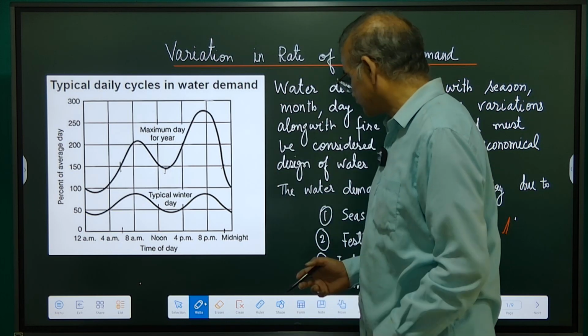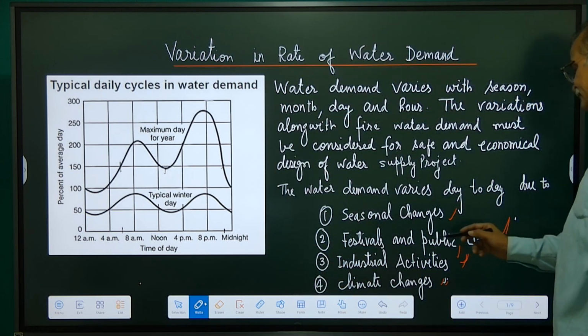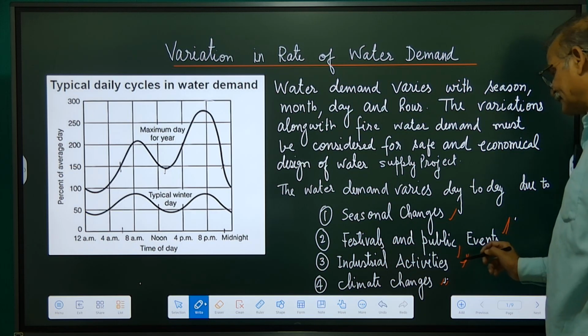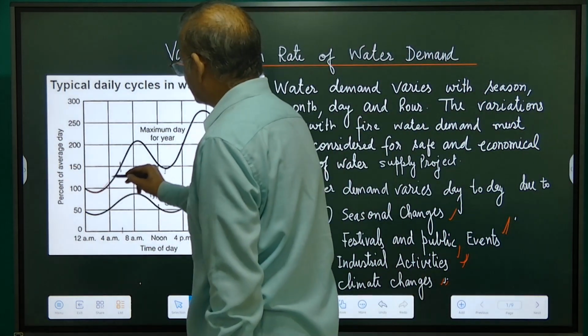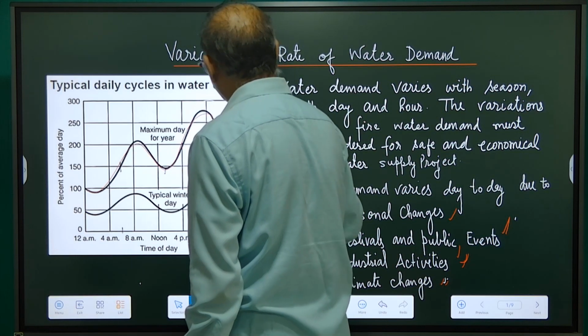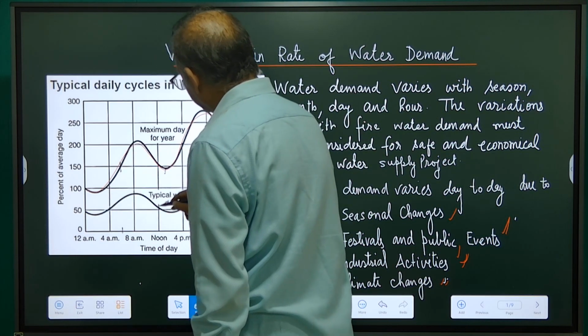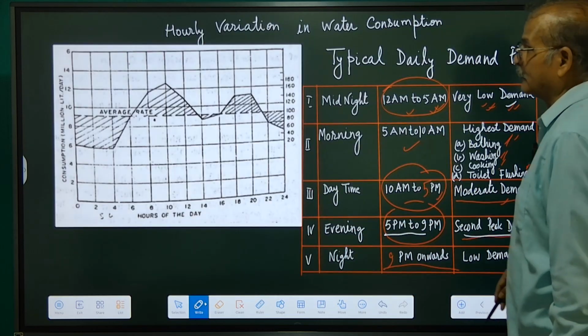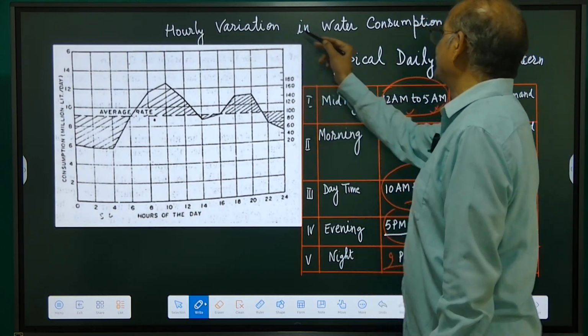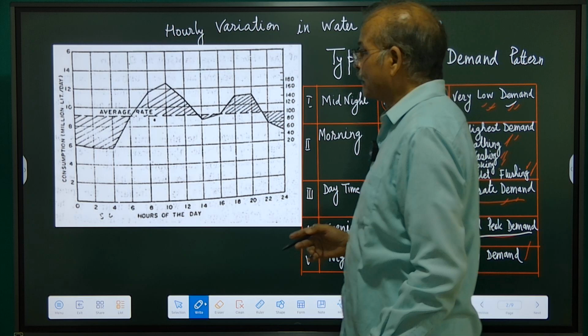These variations are due to seasonal changes, festival and public events, industrial activities, climate changes, etc. We can see during the summer there is more water demand than during winter for the same day. Now we can see our hourly variations in water consumption.